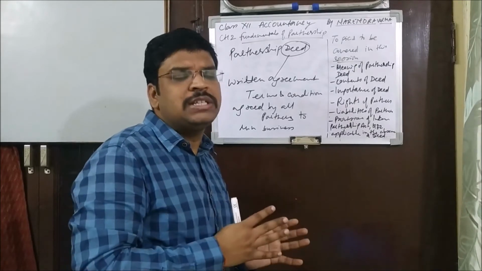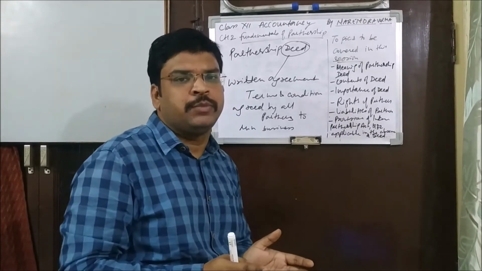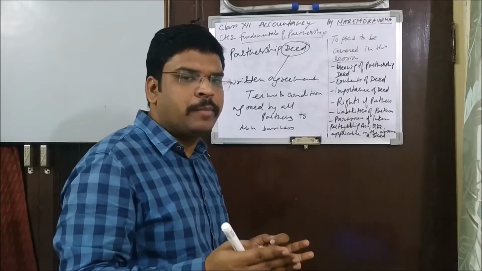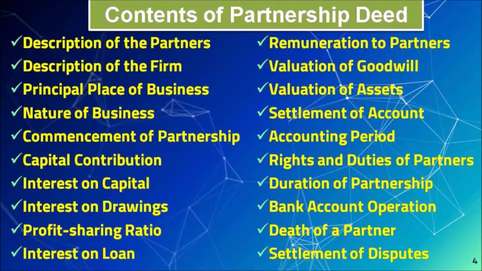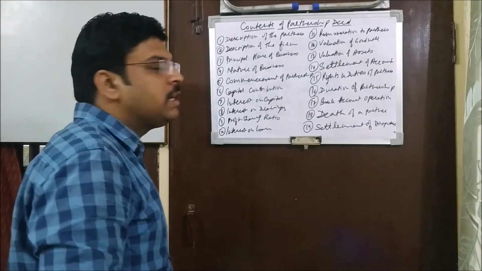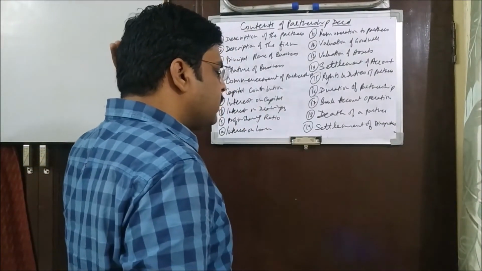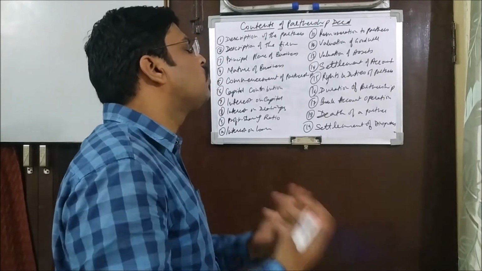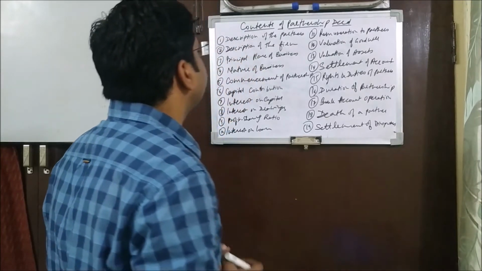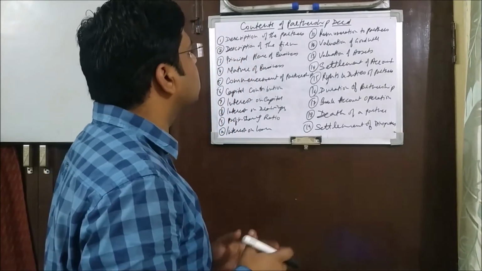But we are studying that these points should be there. So let's have a look at this. See, there are 19 points given here. Maybe there are some more points, but on an average these points should be there. So let's discuss them one by one.